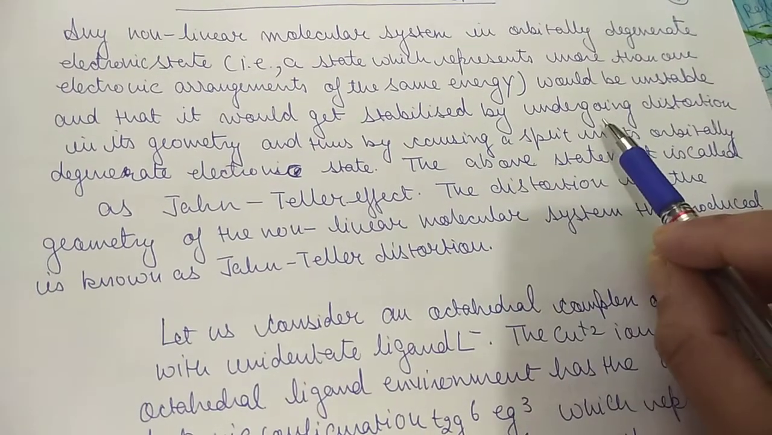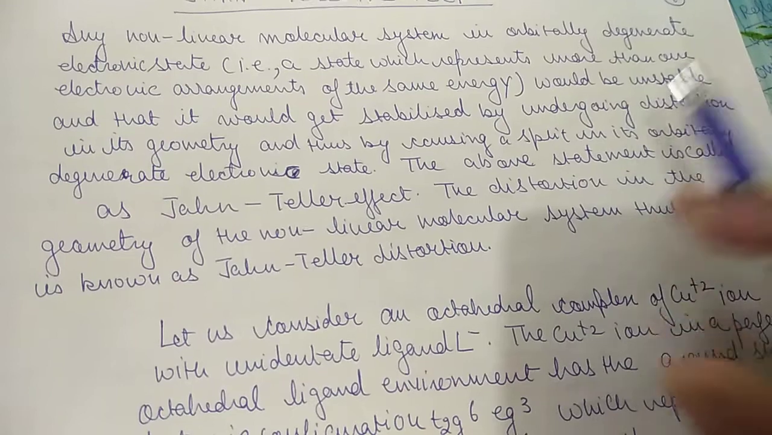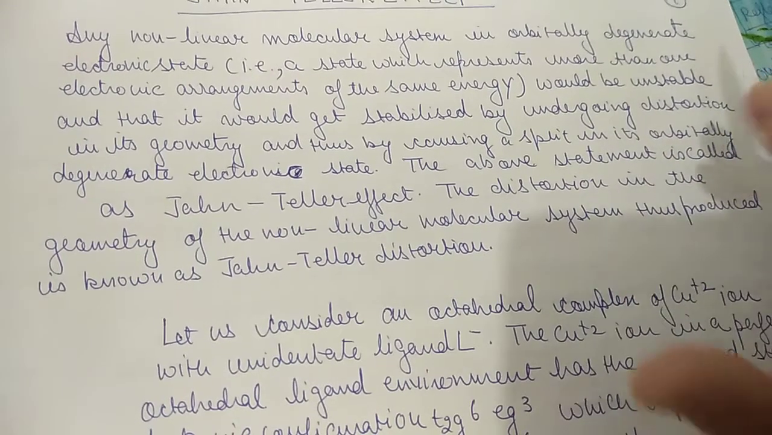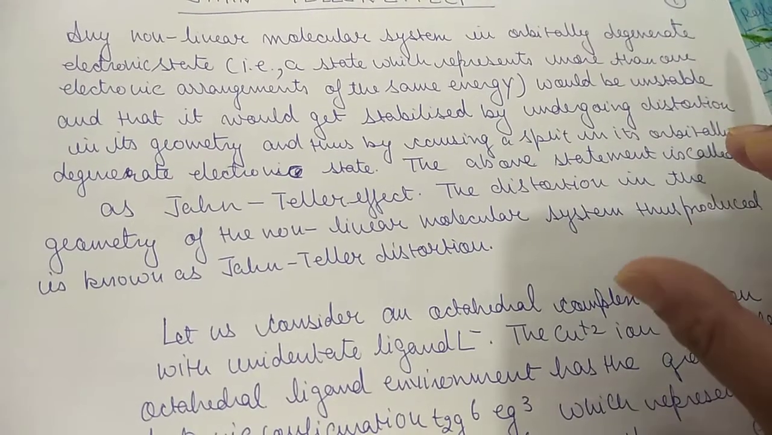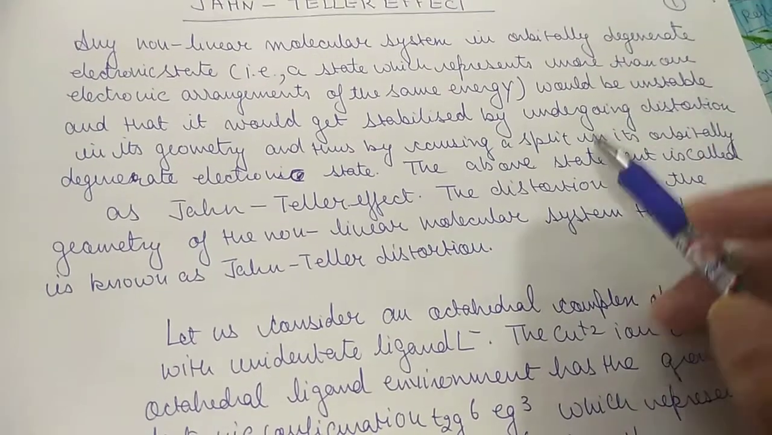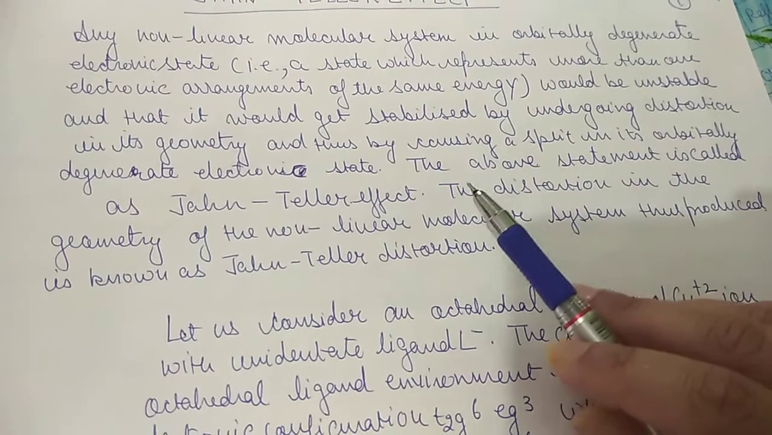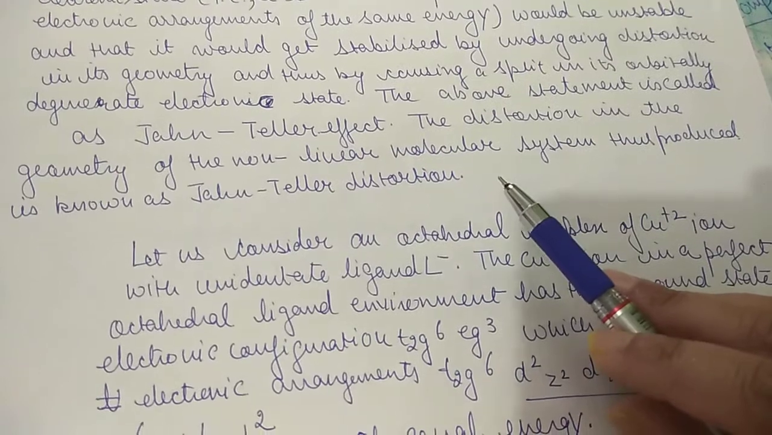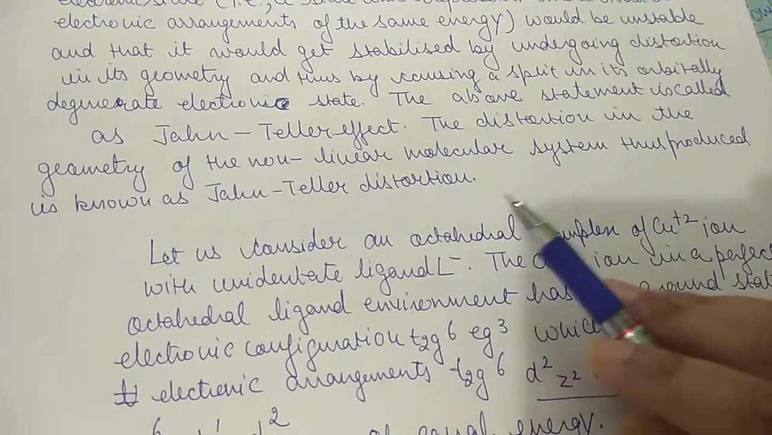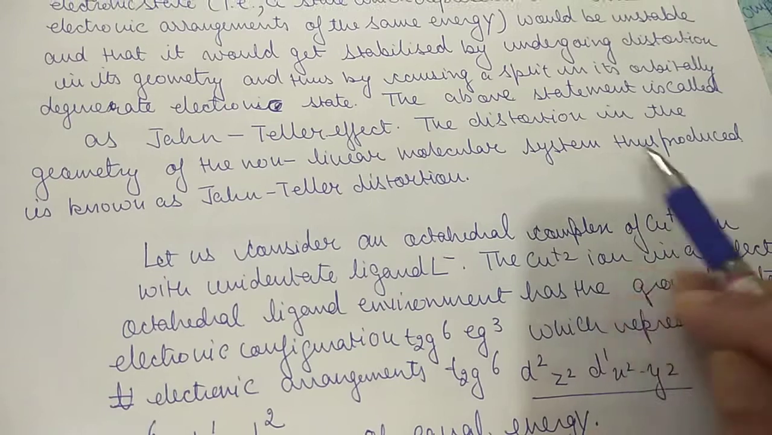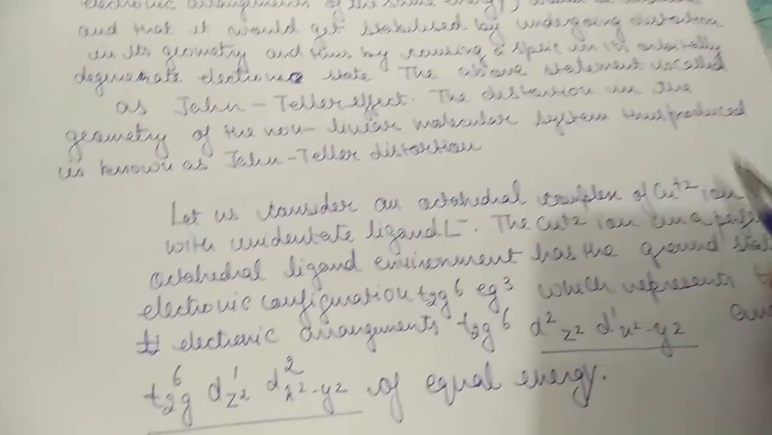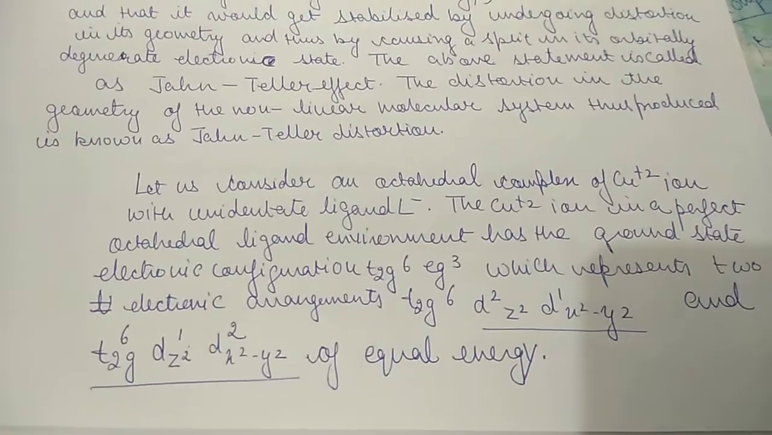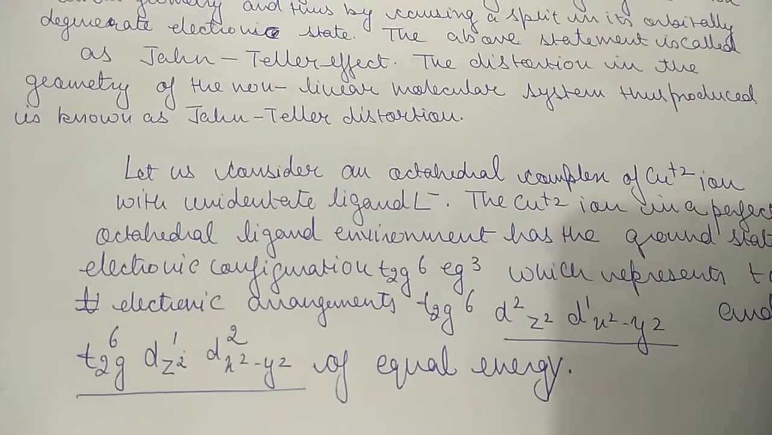It will be unstable, and how it will stabilize itself is that in its electronically degenerate state there will be further splitting. This statement is called the Jahn-Teller effect, and the distortion in geometry of the non-linear molecular system thus produced is called the Jahn-Teller distortion. Now I will give you an example, it will be more clear then.